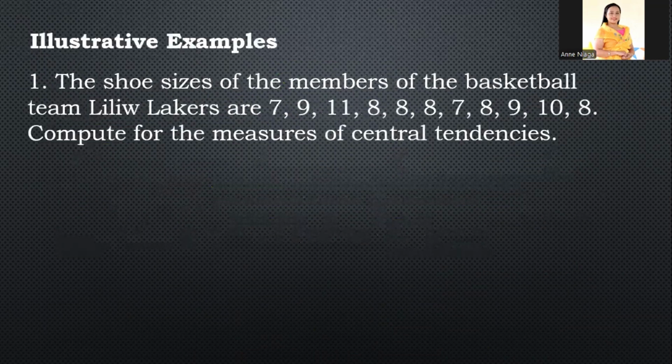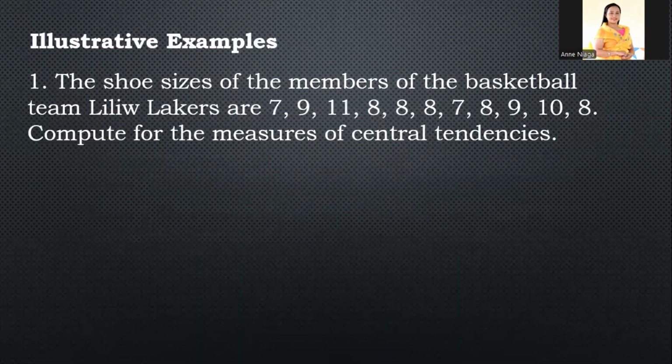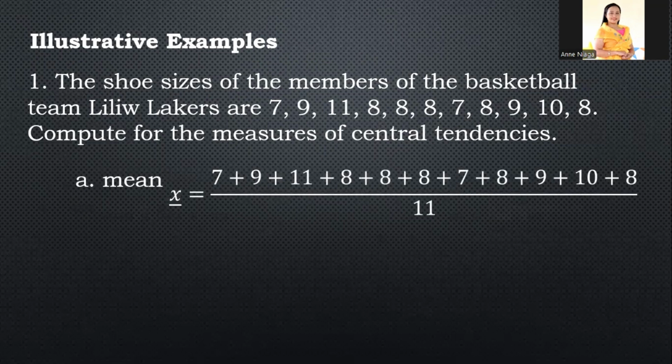So titingnan natin ang mga examples. Okay, number 1. The shoe sizes of the members of the basketball team Liliu Lakers are 7, 9, 11, 8, 8, 7, 8, 9, 10, and 8. So compute for the measures of central tendencies. Now, uunahin natin ang pag-compute ng mean. So unang-una, let us use the formula given. So x-bar, or mean, is equal to the summation of all the data values, 7 plus 9.